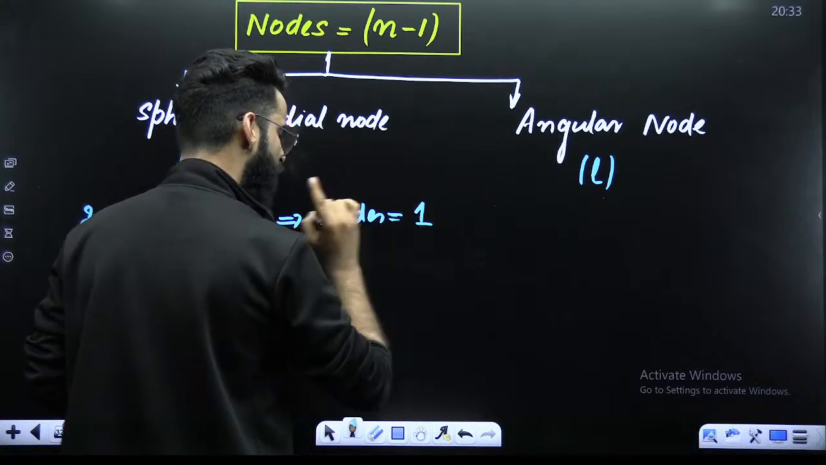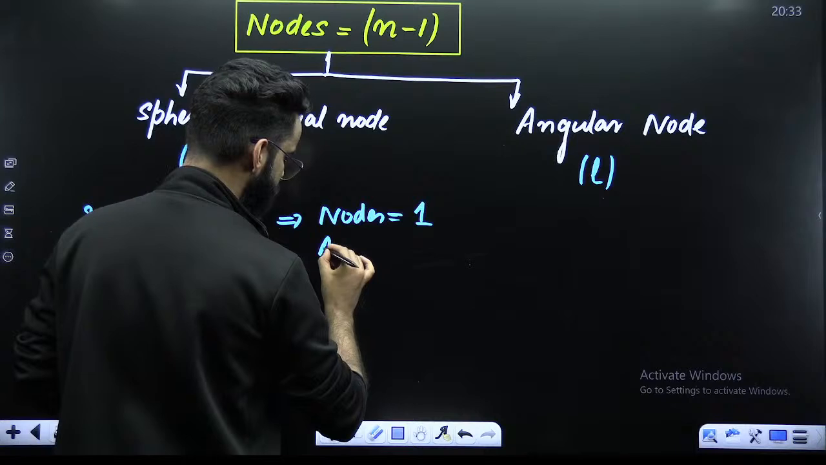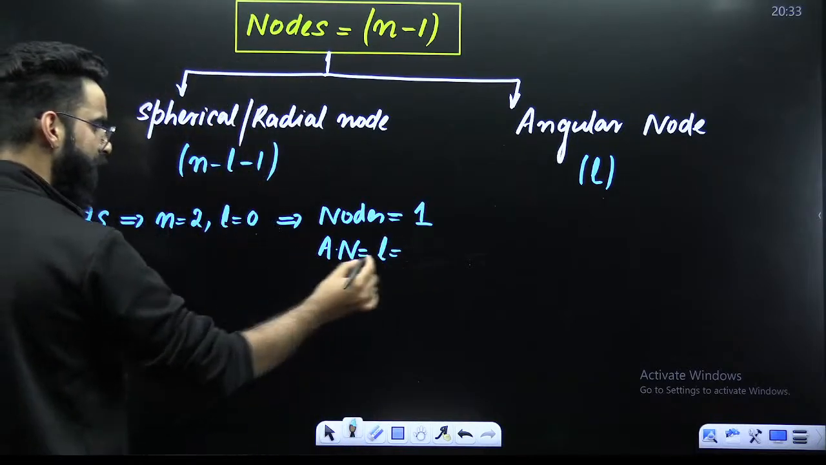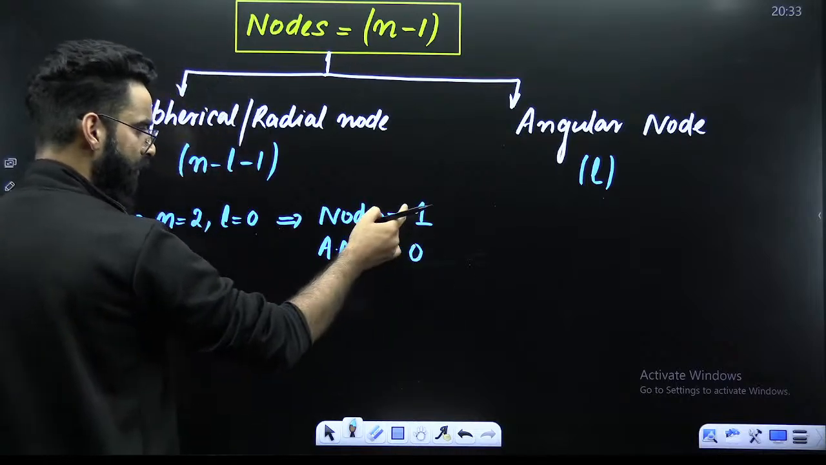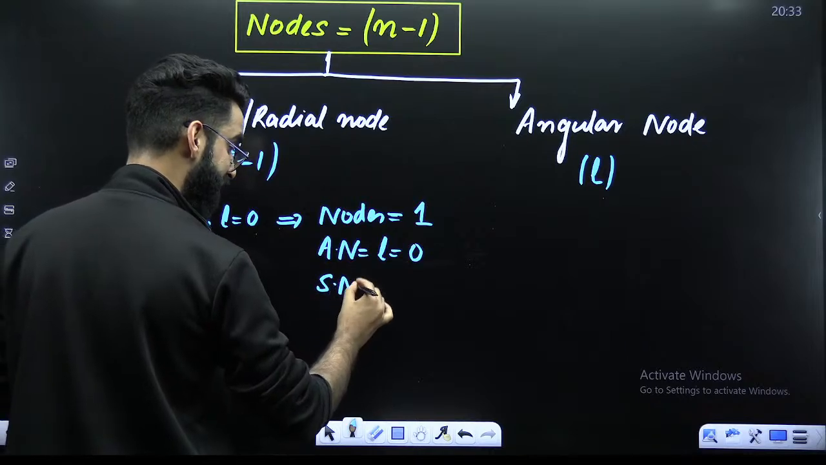Now, whether this node is spherical or angular, check it out. How do you calculate the angular nodes? Angular node is given by the value of L. And L value here is 0. So this node is not angular. There are no angular nodes. So it has to be spherical. It has to be radial.